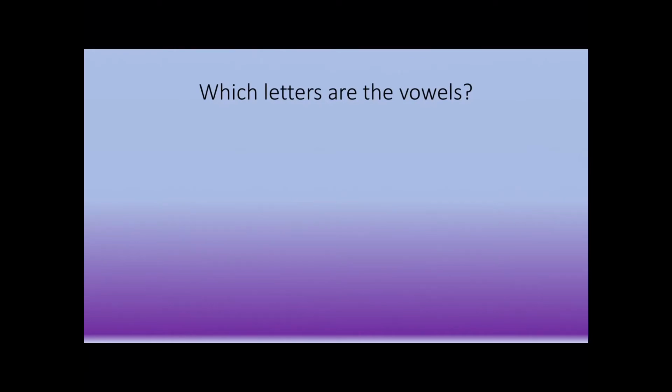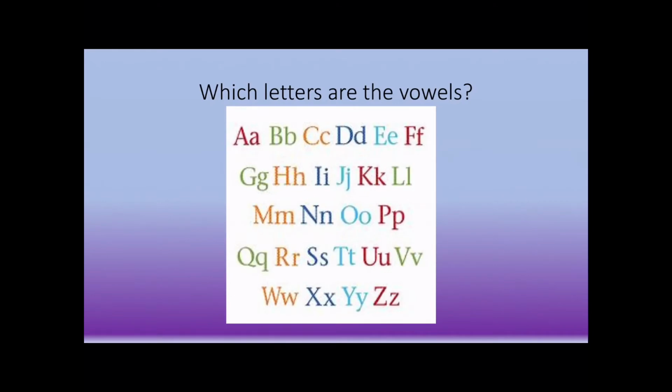Which letters are the vowels? Let's say the alphabet together first.